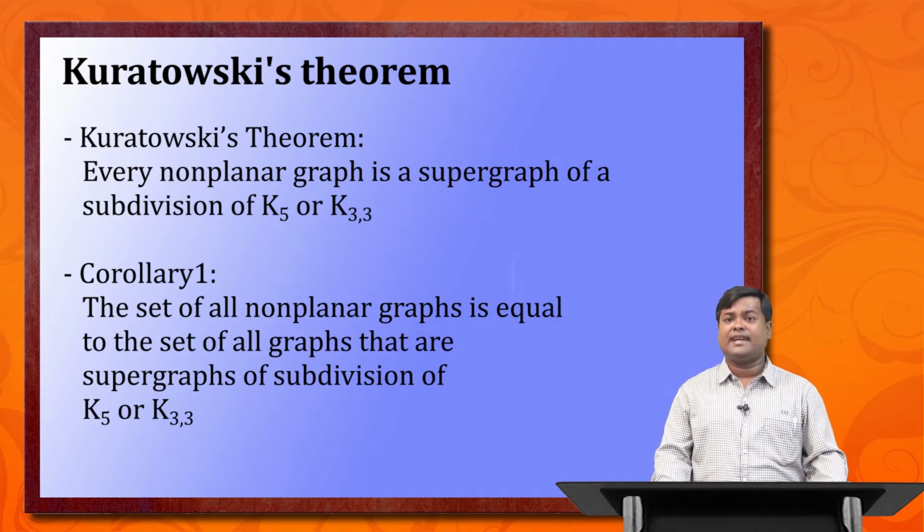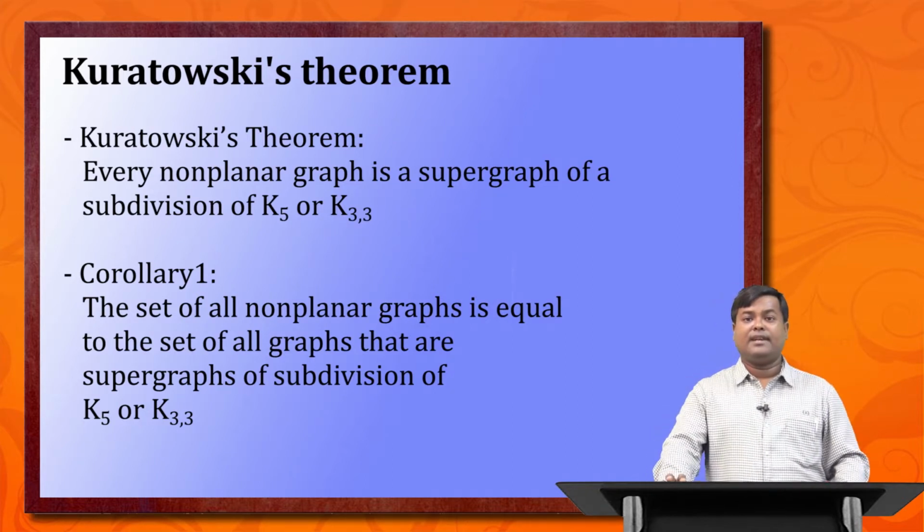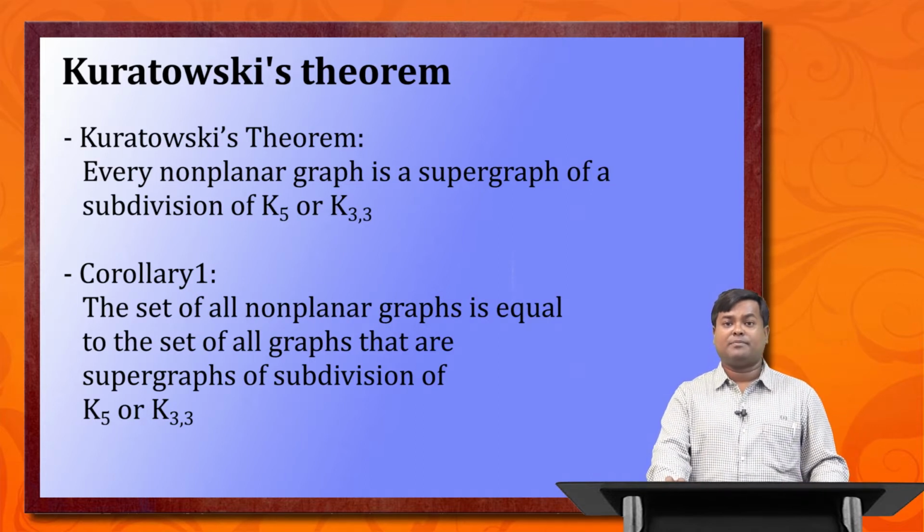It is just as in set algebra. If A is a subset of B, which is given in the last slide, that the SK5 and SK33 is a proper subset of H, and here we found that the set of non-planar graphs is basically a subset of supergraphs of subdivision of K5 and K33.